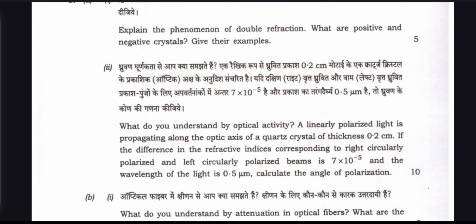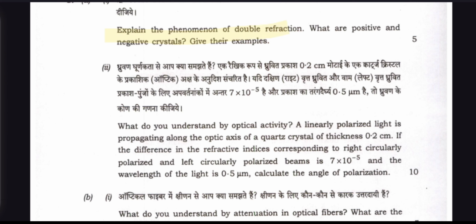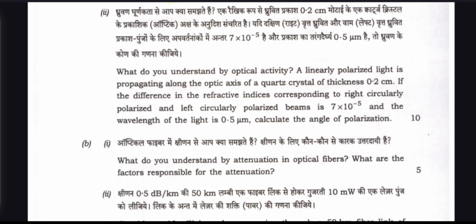In question number 3A, explain the phenomenon of double refraction. What are positive and negative crystals? Give their examples. So, very short notes. And question number B: what do you understand by optical activity? Linearly polarized light is propagating along the optic axis of a quartz crystal of thickness 0.2 centimeter. This is a very easy numerical, from optics books.